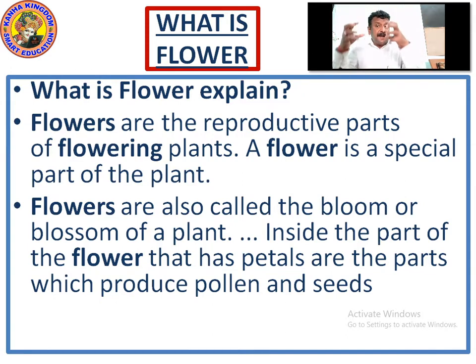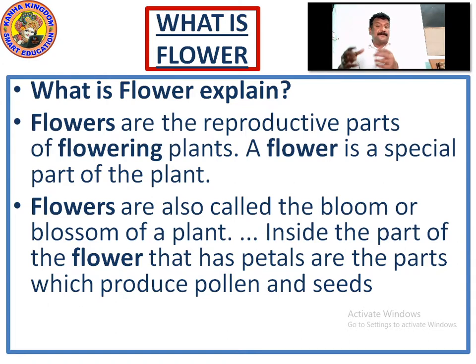Why do we plant a flower plant? For getting flowers. The complete process is said like it has blossomed. When the flowers come, the thing is complete. Right? Inside the part of the flower that has petals.